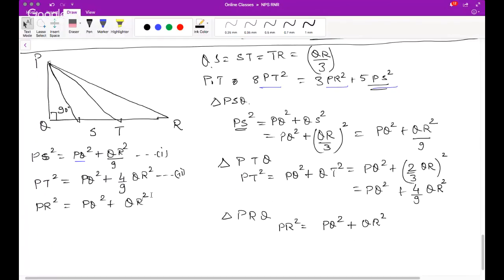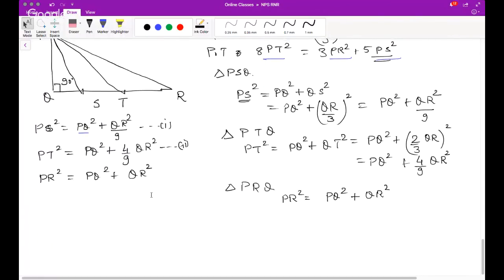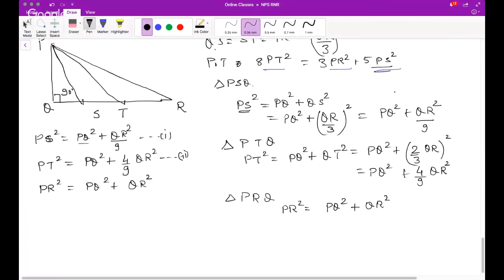Now let us find out 8 times PT square. Okay, or let us start from this RHS side. So RHS is, let's find out 3 PR square plus 5 PS square. Let us do this. 3 times PR square. So I will use the third equation. So 3 times PR square is nothing but 3 times PQ square plus 3 times QR square. And what is 5 PS square? So from 1, it's 5 PQ square plus 5 by 9 QR square.